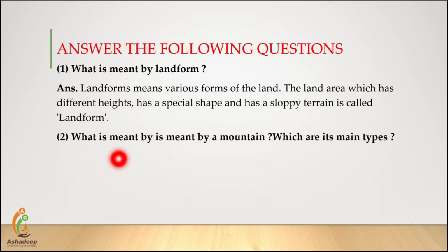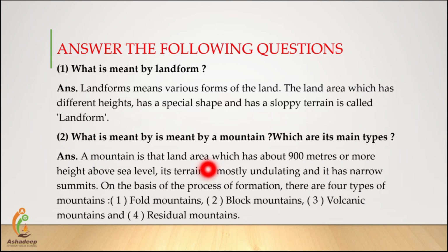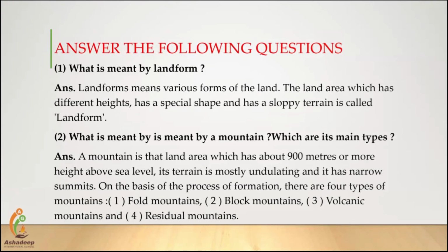Second one, what is meant by a mountain, which are its main types? A mountain is that land area which has about 900 meters or more height above the sea level. Its terrain is mostly undulating and it has narrow summits. On the basis of the process of formation, there are four types of mountains. First one, fold mountains. Second, block mountains. Third one, volcanic mountains. And lastly, residual mountains.